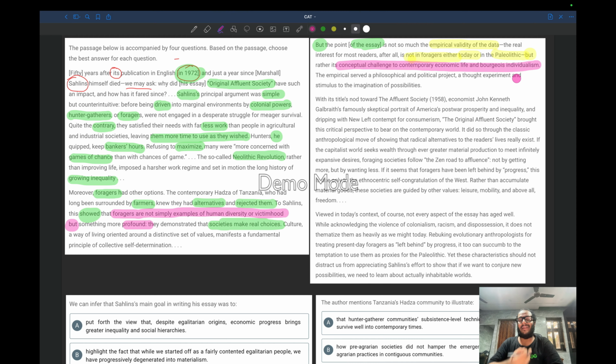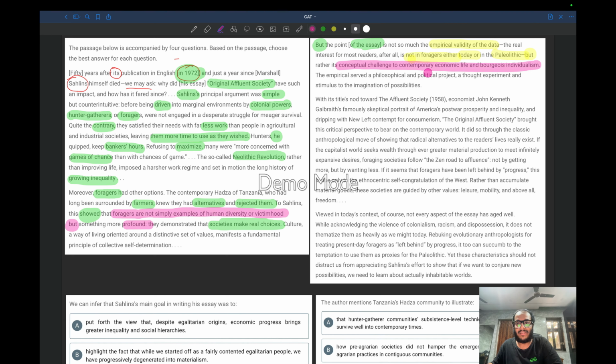So what does this mean? Let us try to understand this. As a reader, after I have read that these foragers work very little and spend their time as much as they want, what a cool life. I am more interested in how they managed to survive, how they managed to earn bread.